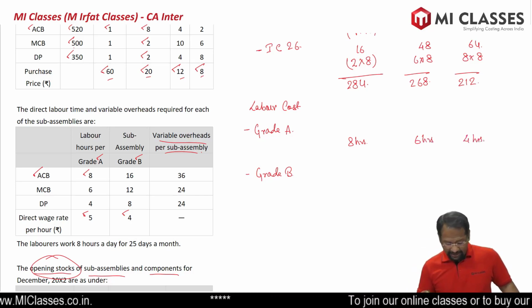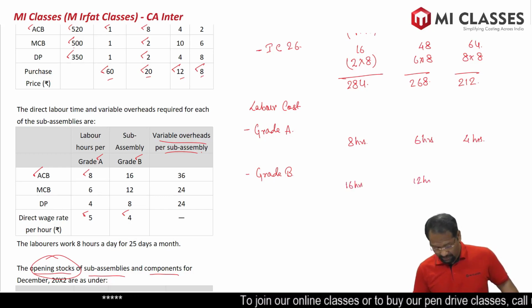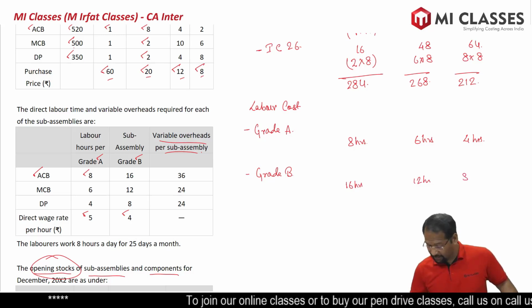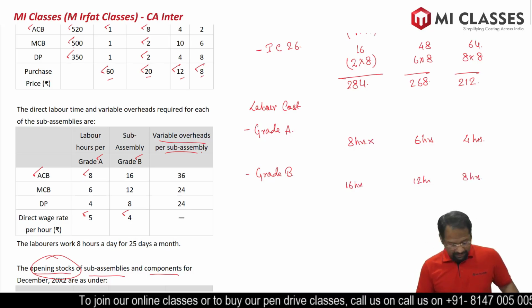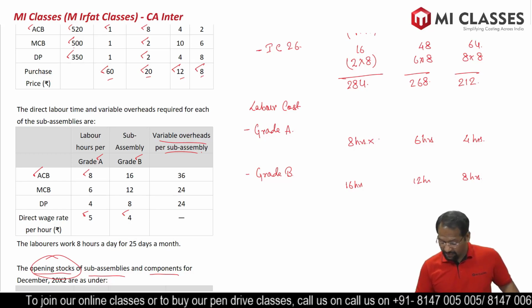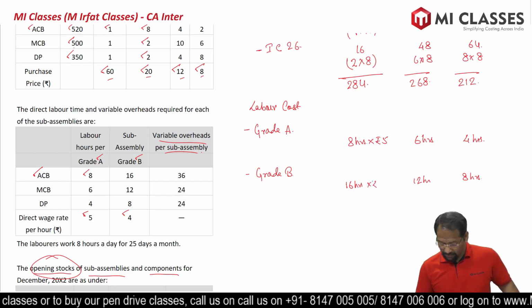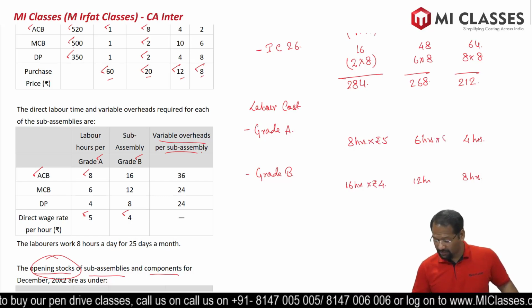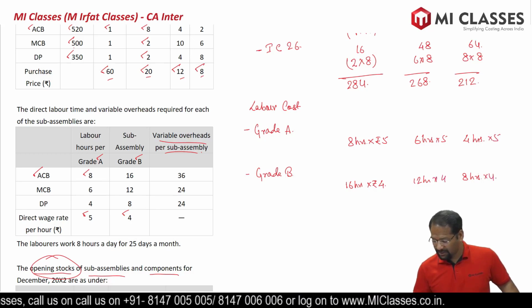Similarly, grade B labor, we require 16 hours, 12 hours, and 8 hours. Alright, multiplied by what is the rate per hour? It is 5 rupees per hour, and grade B is 4 rupees per hour. So into 5 rupees, into 5 rupees, and this one into 4 rupees and 4 rupees.